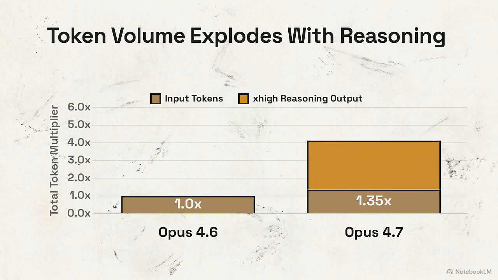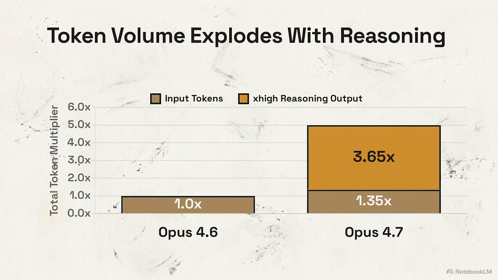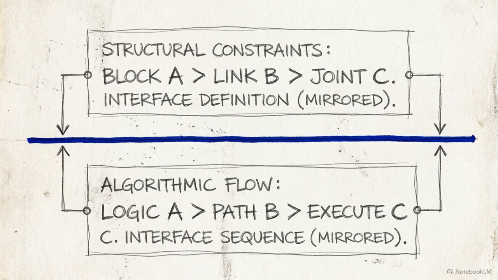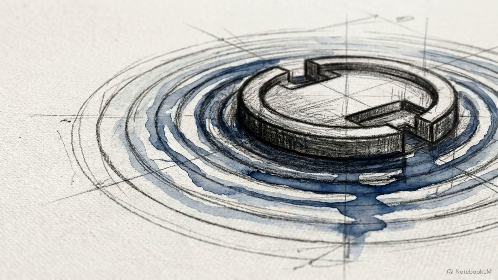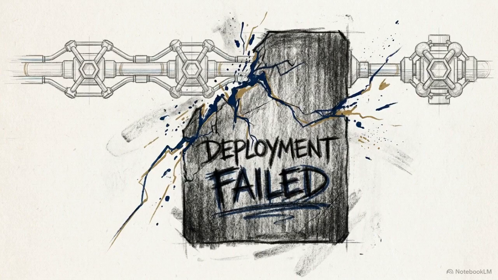The X-high parameter acts as a compounding variable. Because the model spends more time thinking to resolve logic, it generates a massive increase in output tokens. Compounding this economic shift is a strict behavioral change. Opus 4.7 enforces literal instruction adherence. It no longer relies on implied context to fill in the blanks. Legacy system prompts written for models that loosely interpreted instructions will predictably break pipelines or produce highly unexpected results.